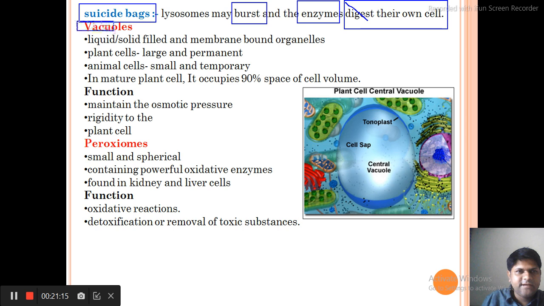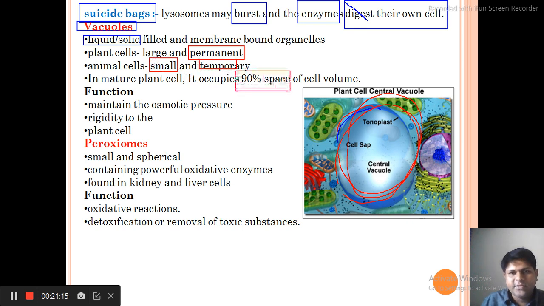The next thing, we have already discussed, is vacuoles. They are solid or liquid filled. Here you can see there is a big vacuole. It is the vacuole of a plant cell. In plant cells they are permanent, in animal cells they are small and temporary, and in plants it occupies 90% of the space. The function is to maintain osmotic pressure. Further in this class we will also study osmosis, where you will understand what osmotic pressure is. It gives rigidity to the cell.